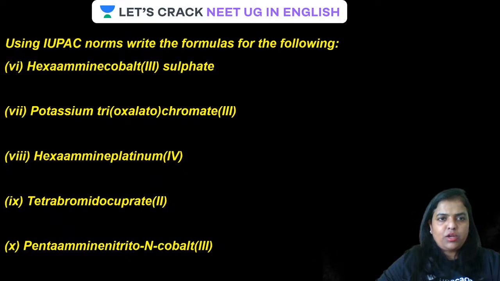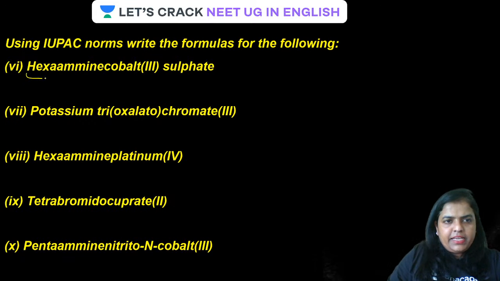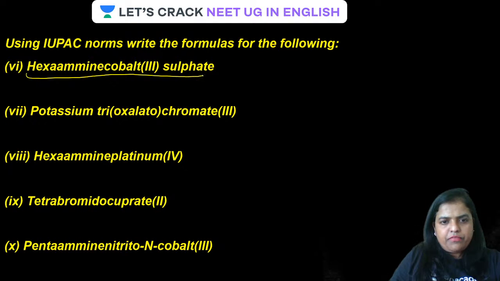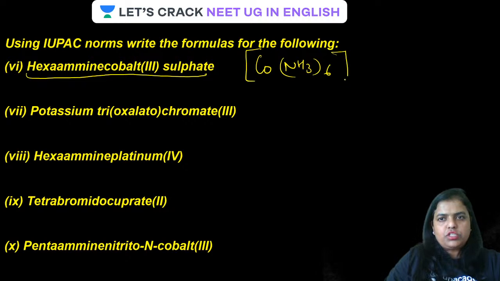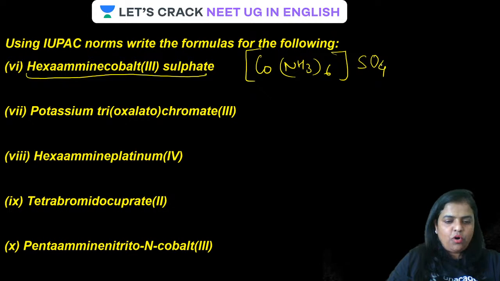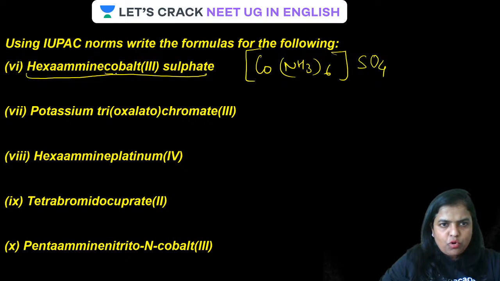Now let us have another question, guys. The question is simple: hexaamine cobalt 3 sulfate. Hexaamine, guys, NH3 whole 6, all done. Cobalt 3. No doubt, ammonia is a neutral ligand. So a 3 plus charge is there on the complex because of the cobalt, and sulfate is there. That plus charge will be neutralized by the sulfate ion. So this is how the complex will be represented. All clear, guys? But remember, this is cobalt 3.